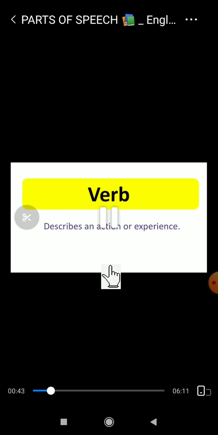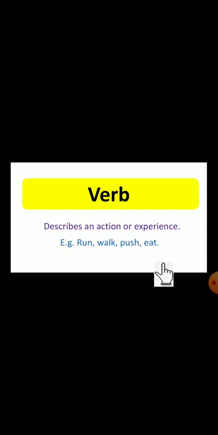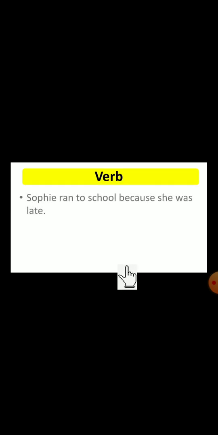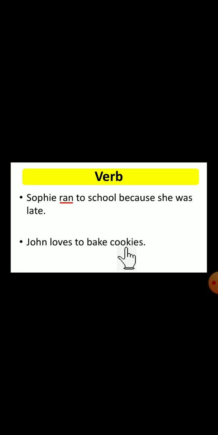So first is verb. A verb describes an action or experience. Examples: run, walk, push and eat. Here is a sentence: Sophie ran to school because she was late. Here ran is a verb because it is showing the action. Next one, John loves to bake cookies. In that, bake is a verb because it's showing the particular action, a cooking action.